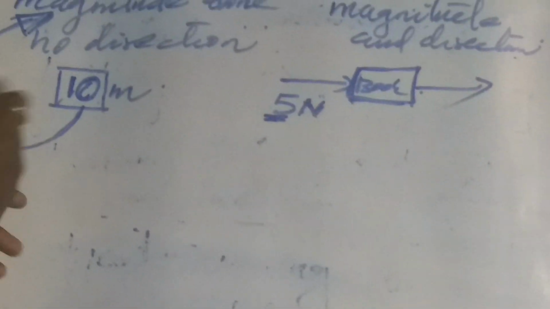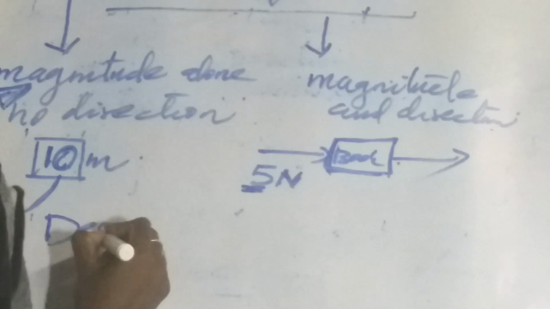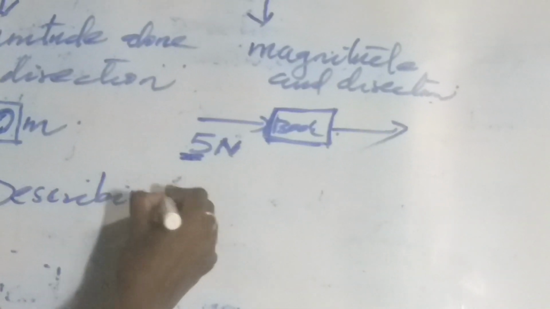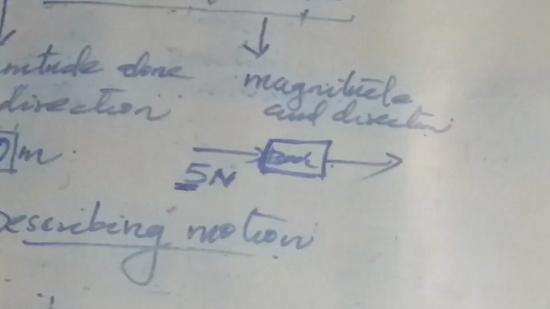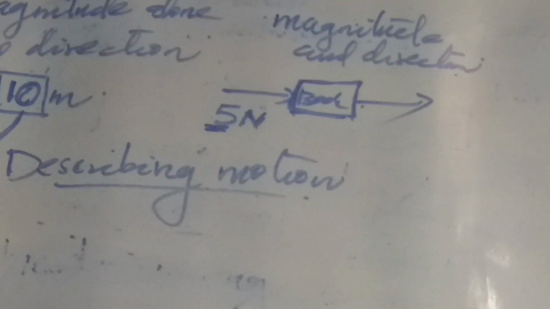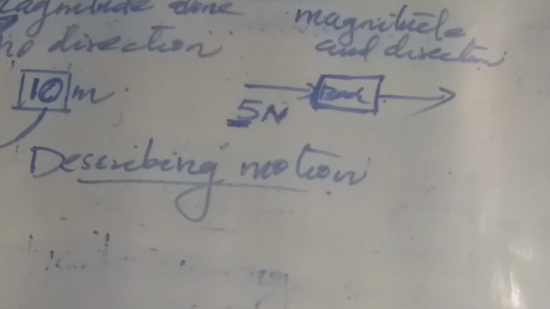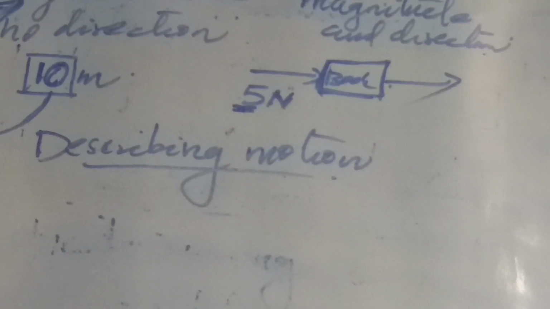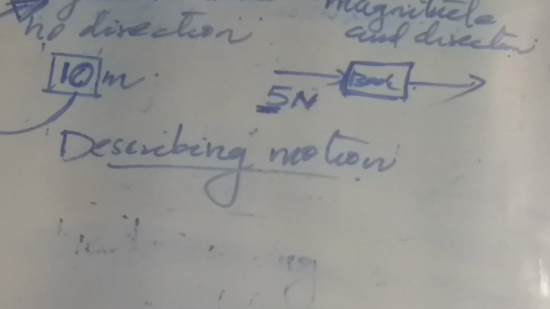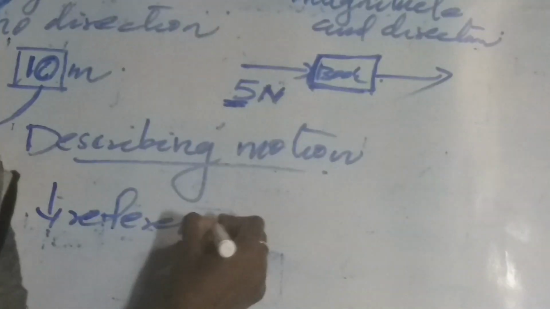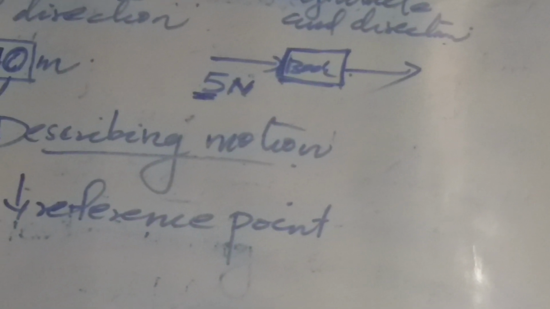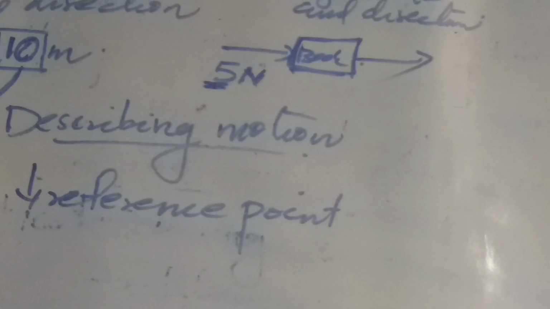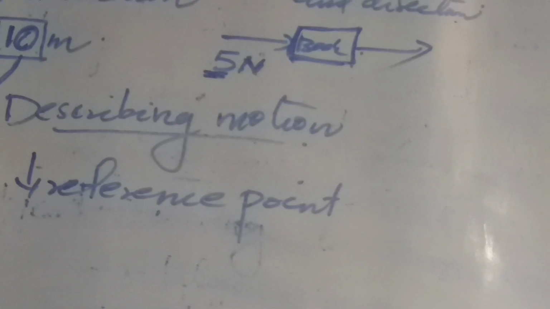The next topic is describing motion. To describe the position of an object, we have to specify a reference point. That means to locate the position of any object, we need a reference point. Suppose we want to locate the position of our SFS school; we have to consider a reference point.